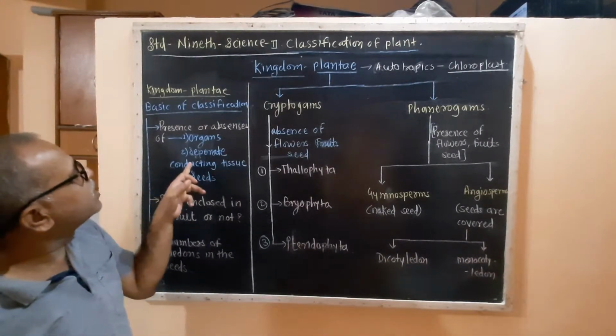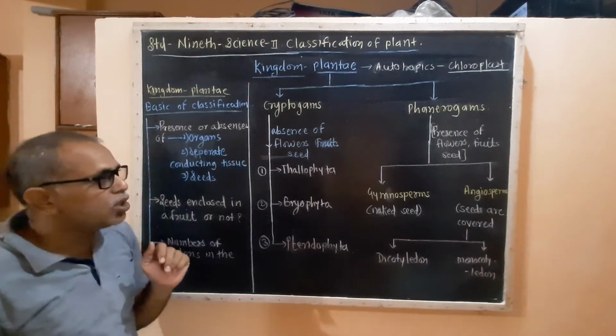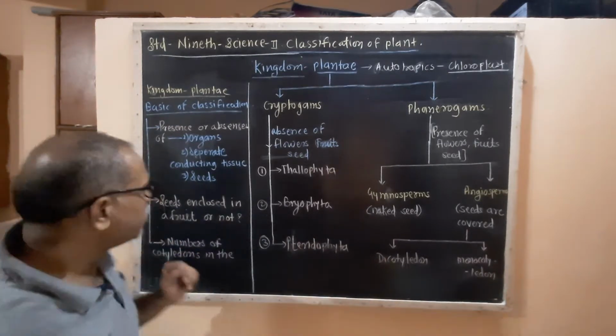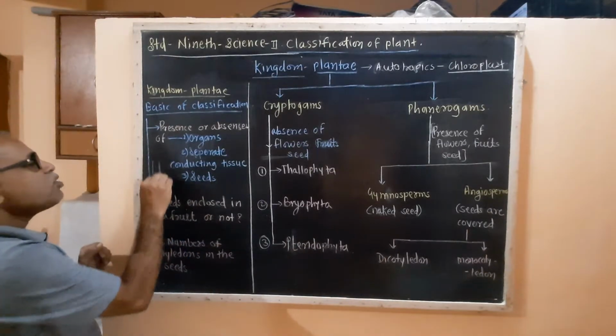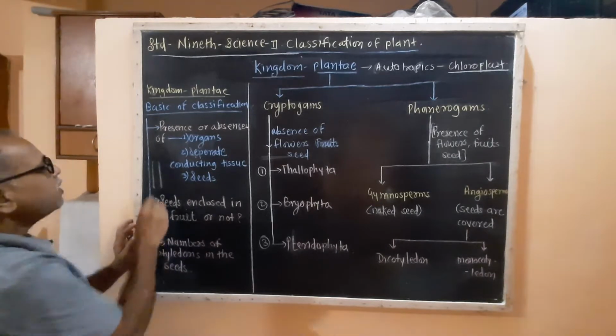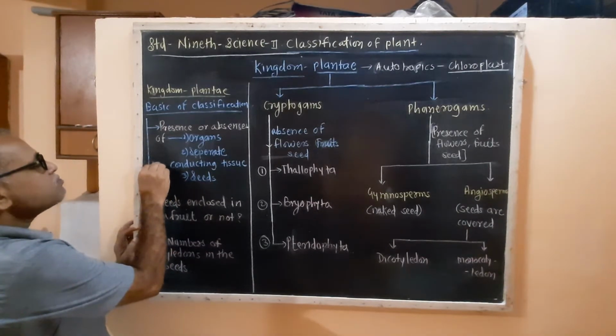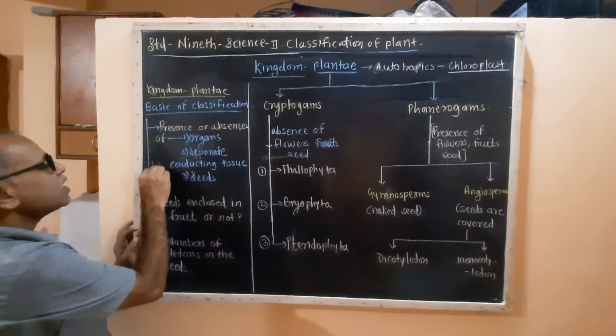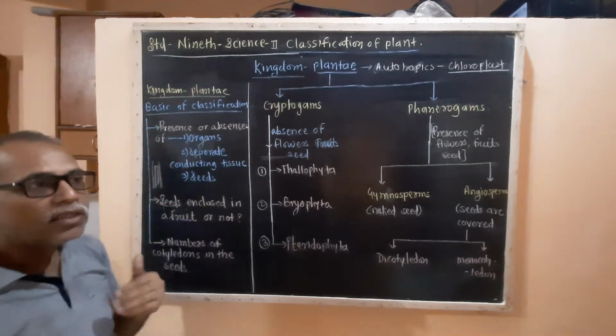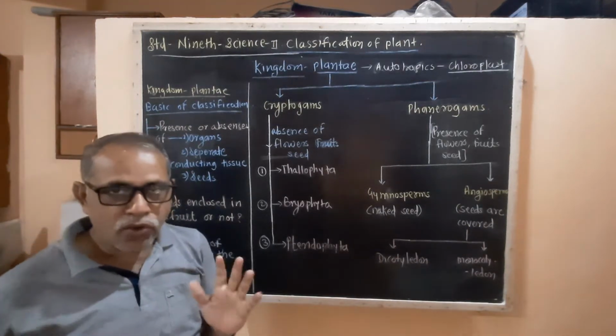Now one more thing, the separate conducting tissue. What is this tissue? We know that in the stem of the plant there are tube-like cells which conduct water and food.